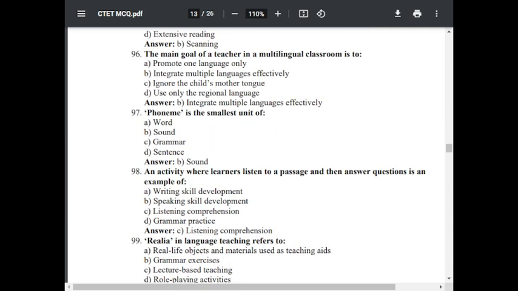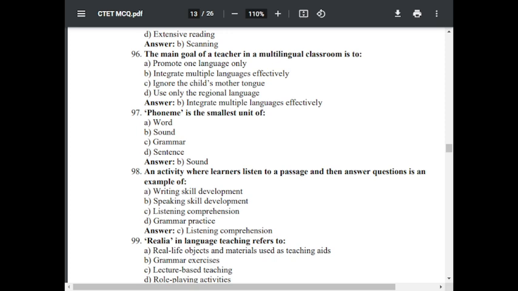Question number 96. The main goal of a teacher in a multilingual classroom is to. Option A, promote one language only. Option B, integrate multiple languages effectively. Option C, ignore the child's mother tongue. Option D, use only the regional language. The correct answer is integrate multiple languages effectively.